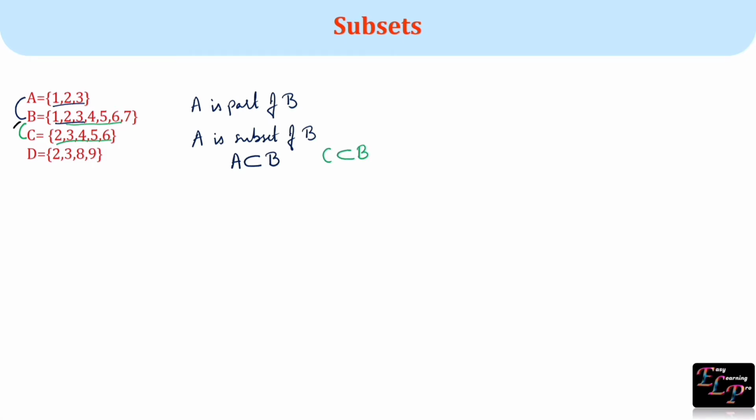Next we will compare set B and D. Here elements 2, 3 of set D are present in set B, but 8, 9 are not present in set B. So set D is not a subset of set B and we represent it as set D not a subset of B.